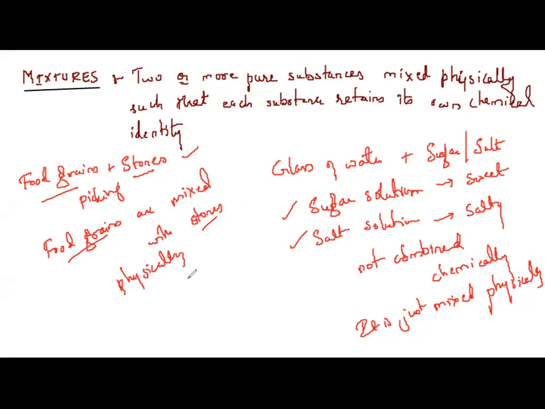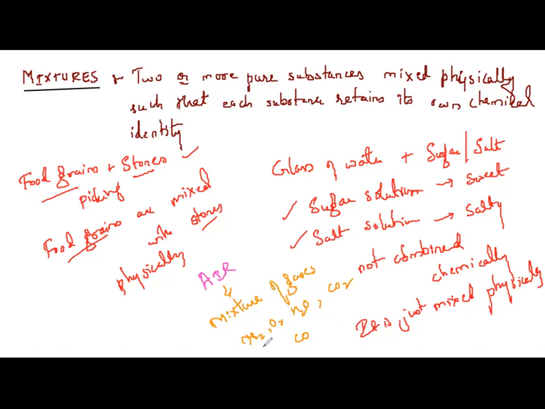Take one more example. The best example I can quote is air. How do we define air? We define air as a mixture of gases. Yes or no? So many gases will be present in air. Nitrogen is present, oxygen is present, water is present in air. Then we have carbon dioxide in air, then we have carbon monoxide in air. Will all these gases mix and form something new? No, not at all. So what is a mixture?